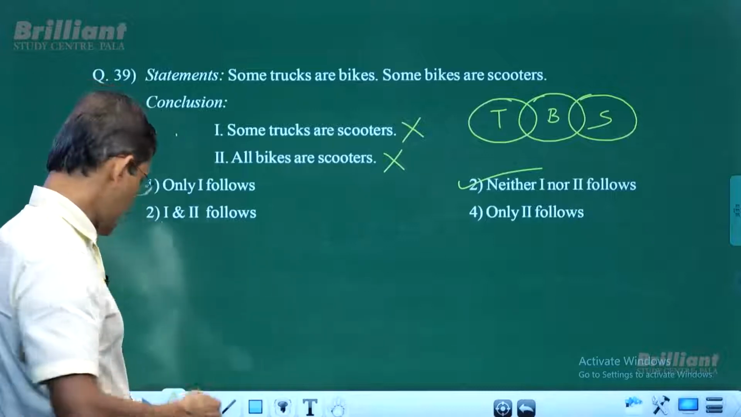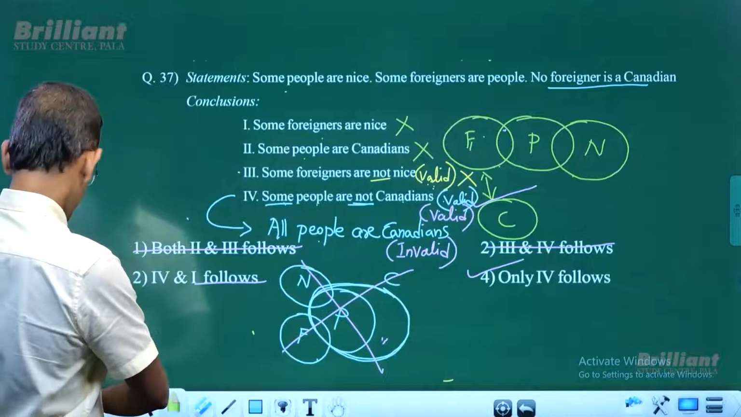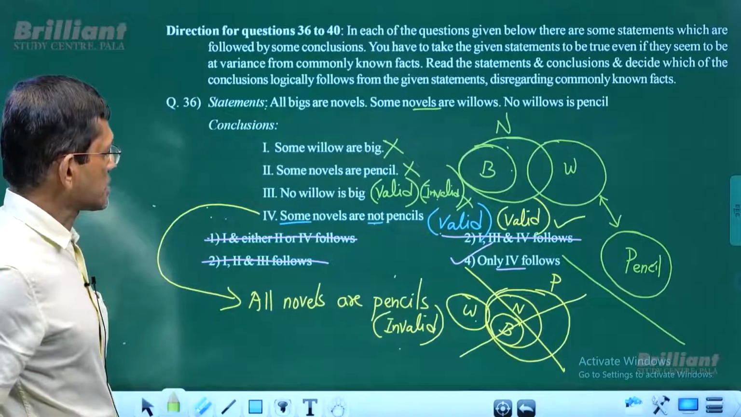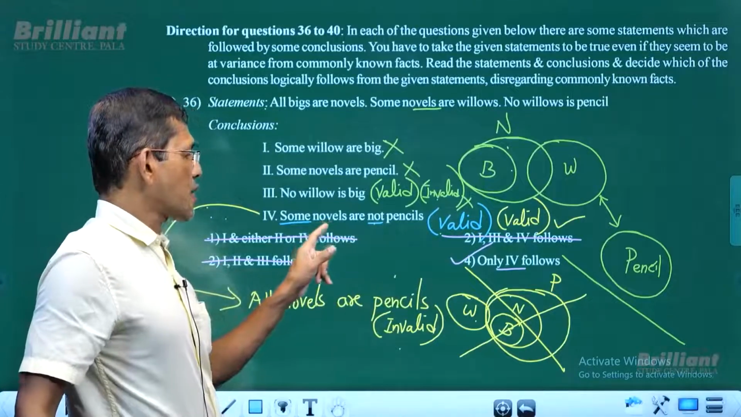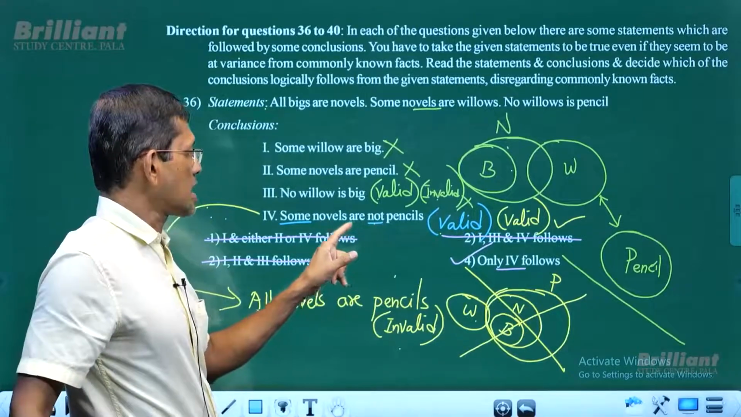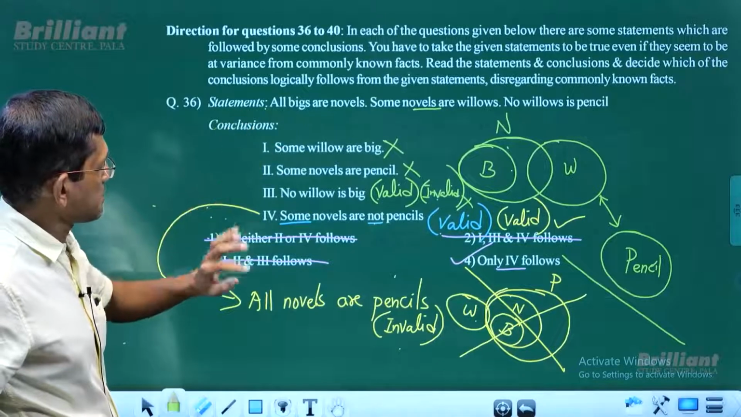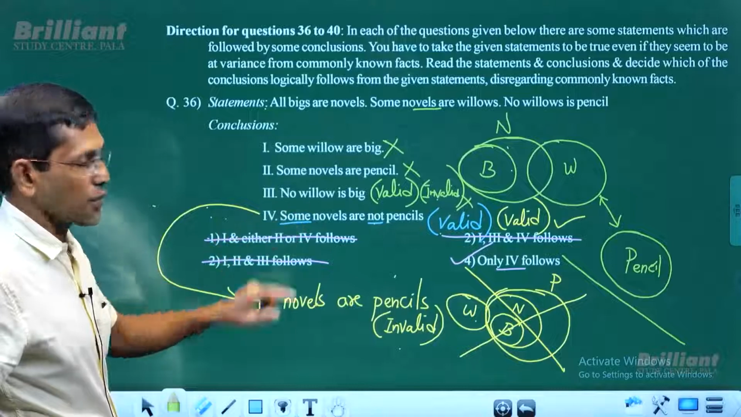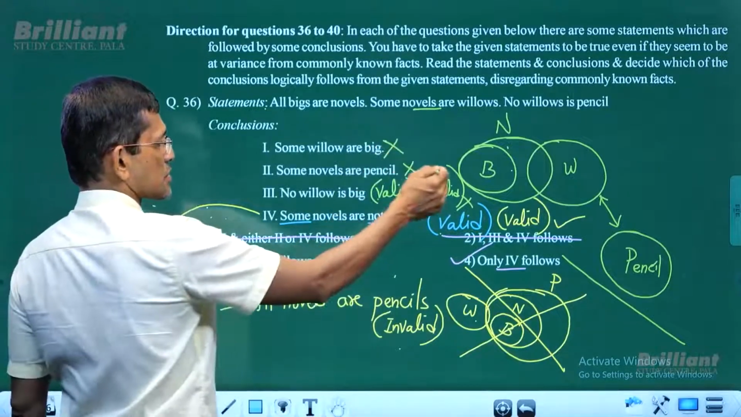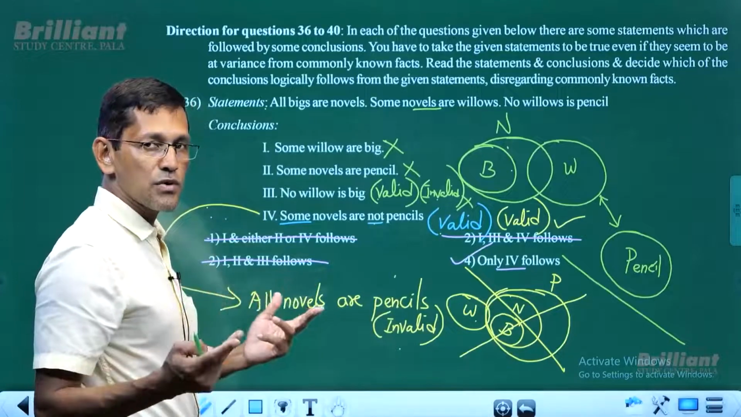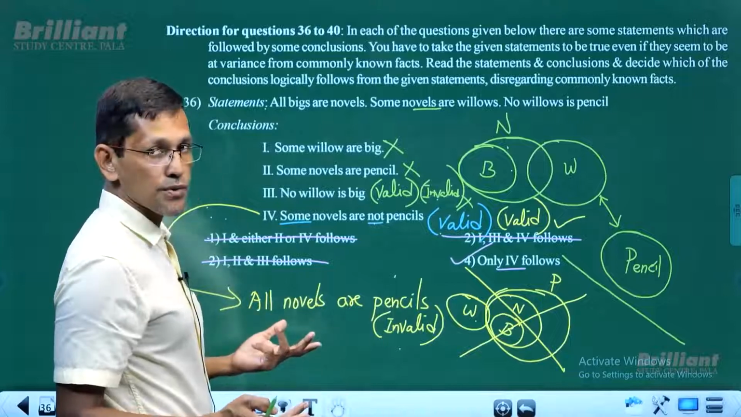Remember what I said. We'll go back to question number 36, I guess. Yeah, 36. That is what I said. This is this case. What was the answer for this question? Only 4 follows, right? So only 4 follows. That's correct. At the same time, you look at these conclusions here. This is some. This is some. This is no. Any two conclusions do not follow. In this case, three conclusions do not follow. If any two conclusions do not follow, we need to look at the possibility of either-or.